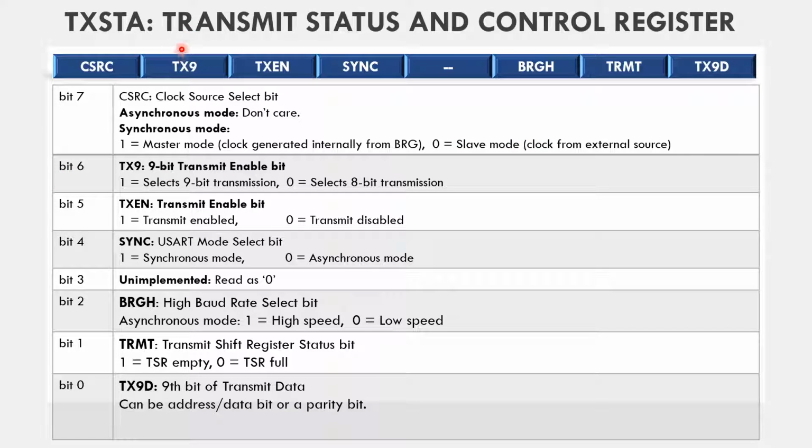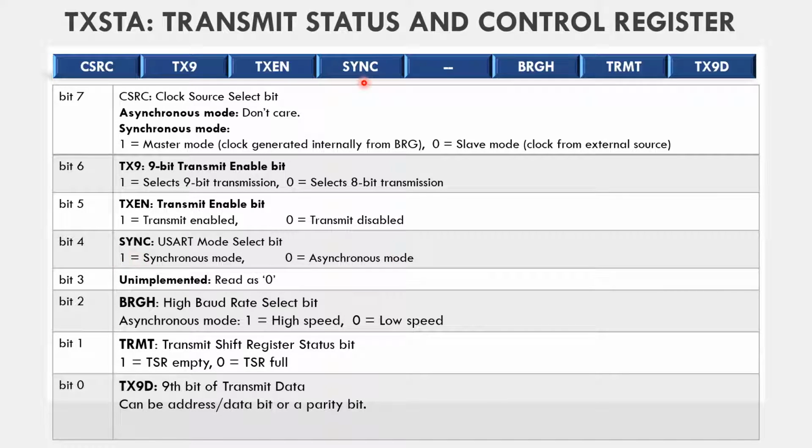Bit number 6 is TX9. This is the 9th bit transmit enable bit. 1 means select the 9-bit transmission and 0 selects the 8-bit transmission. Next is bit number 5, TXEN, the transmit enable bit. 1 enables the transmit mode of the USART module and 0 disables the transmit module of the USART.